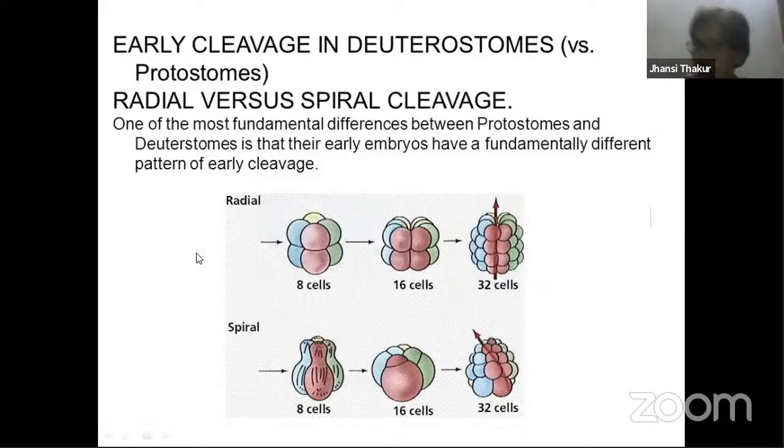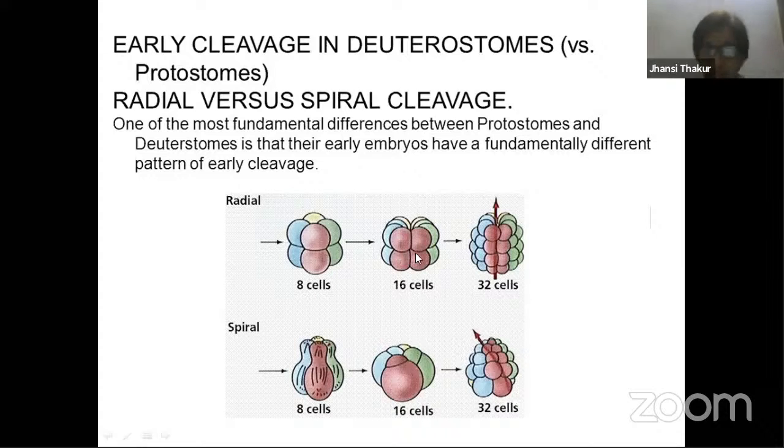Now, in the previous lesson when Kranti sir taught you, I'm sure you could have learned about two more important terms dealing with the division of zygote cells, which we call cleavage. One is called radial cleavage. The other one is called spiral cleavage. Let's first start with this. This is the zygote; when it divided, you have the 8 cell stage and 16 like this.